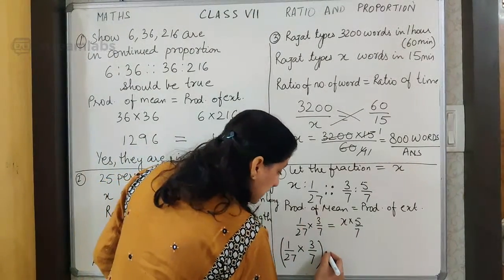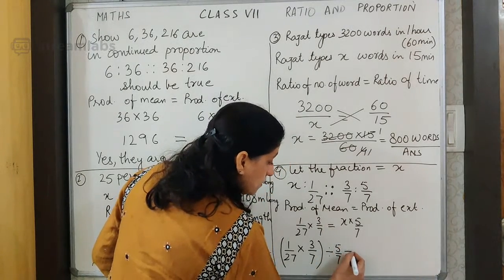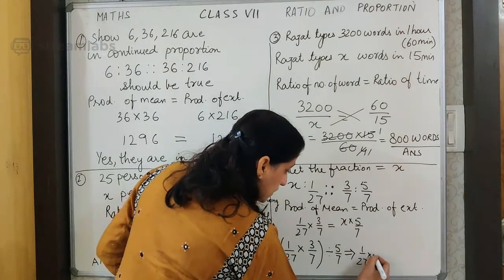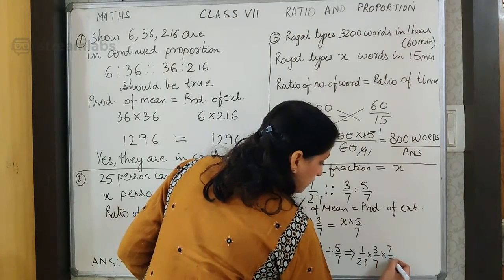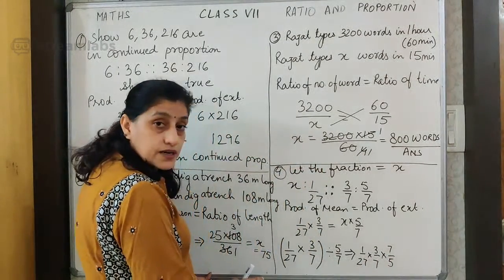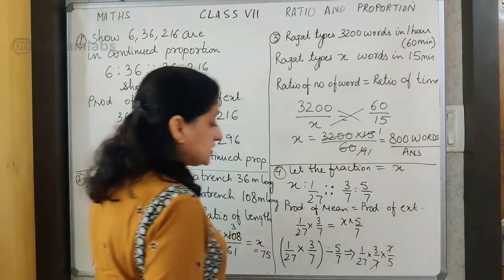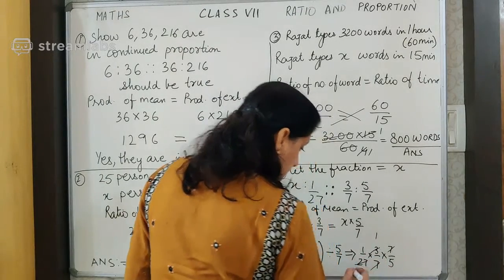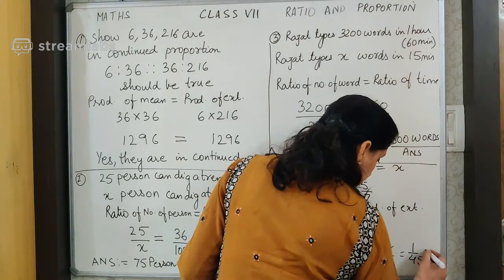So here it is multiplied, and here it will become divide, 5 upon 7. Now when we move further, we have 1 upon 27 into 3 upon 7 into 7 upon 5. I have taken the reciprocal because divide is there. Now 7 cancels with 7, and 3 with this, so I get 1 upon 45 as the answer.